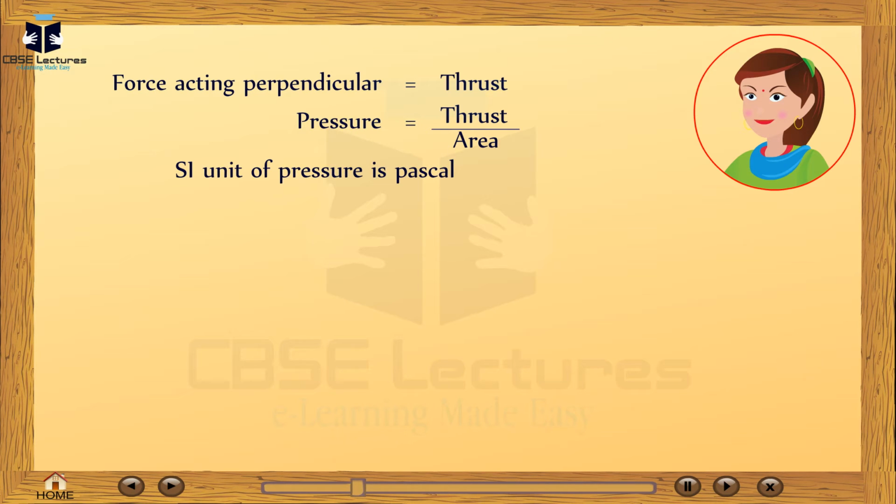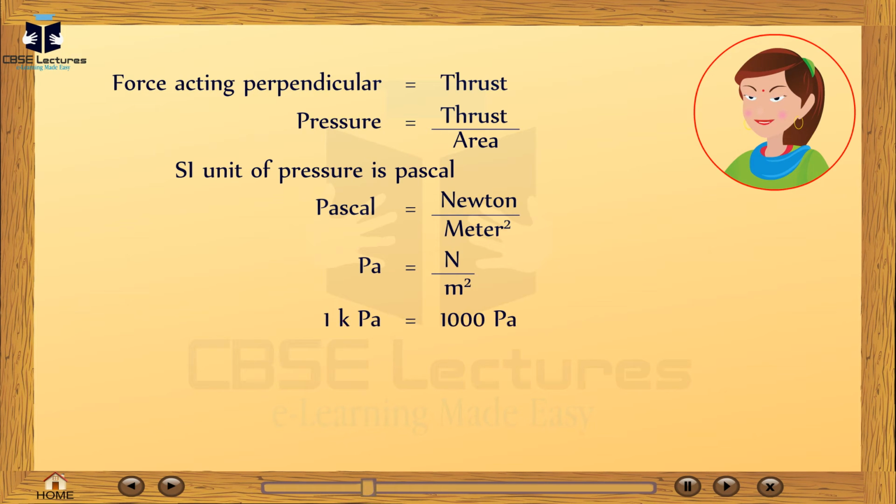The SI unit of pressure is Pascal. 1 Pascal is equal to Newton divided by meter square. That is, Pa is equal to N divided by m². 1 kilopascal is equal to 1000 pascals.